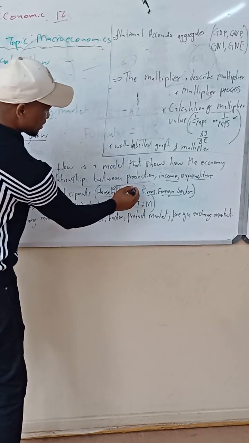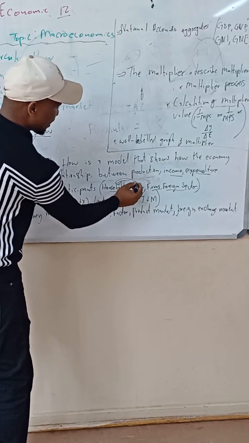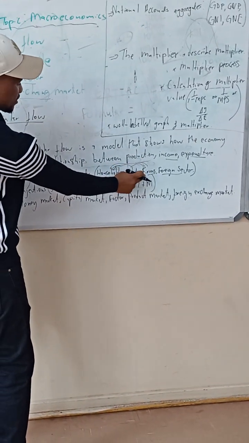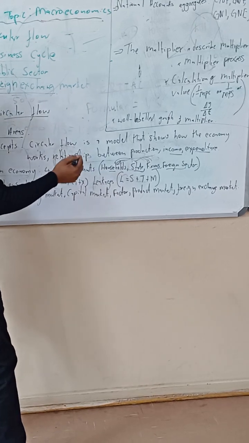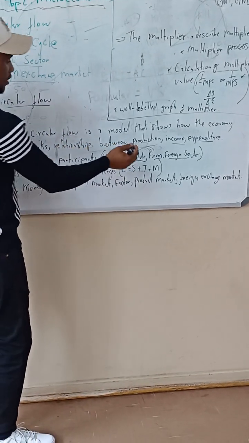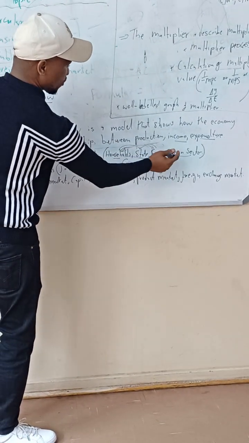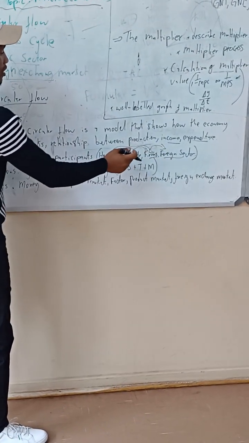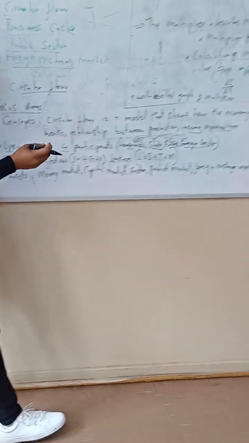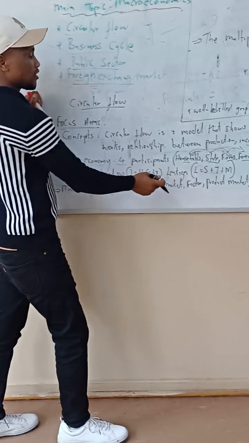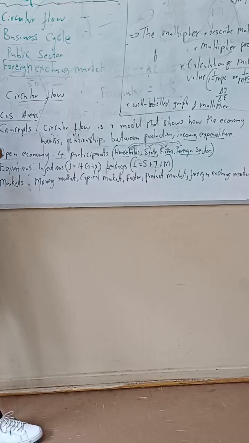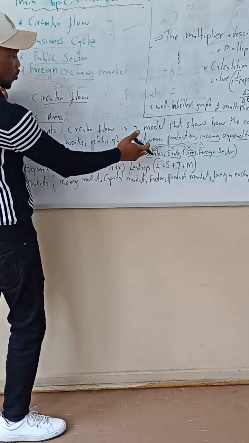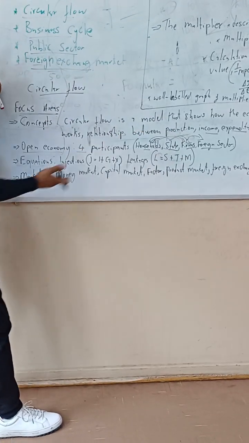And then now we have the state. The state collects the tax from the household and from the firms. And then also the state provides the public goods and services. And then we have the foreign sector. Foreign sector is whereby we are doing export and imports, which is now siyakwazi u-exporta xa sithengisa ii-goods to other countries. Phinde sikwazi u-importa xa sithenga thina from other countries. So as a learner must be able to discuss the role that is played by each and every participant.